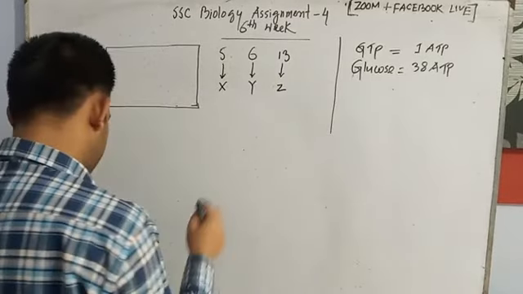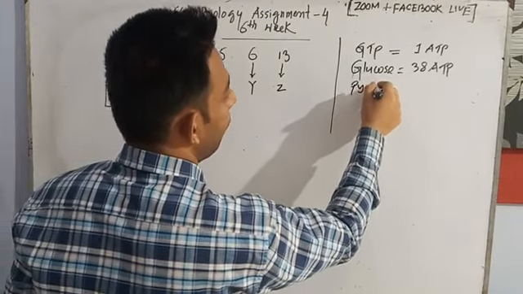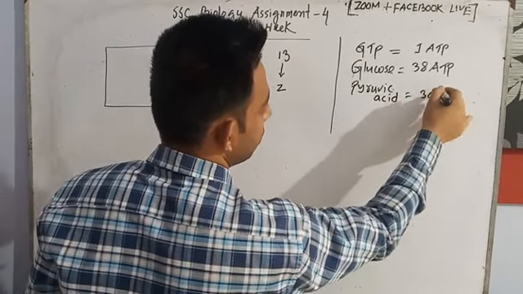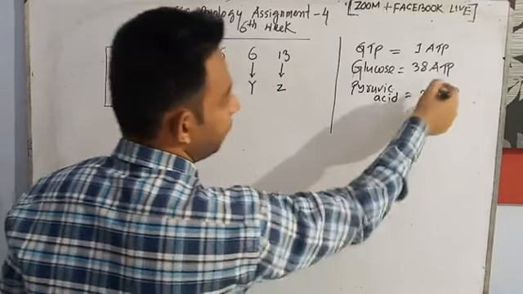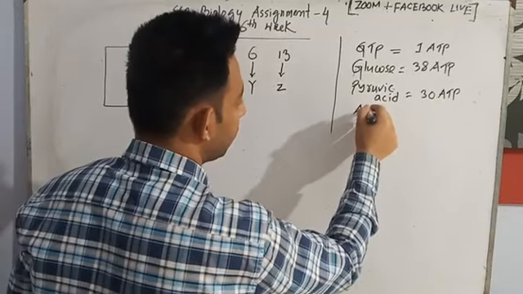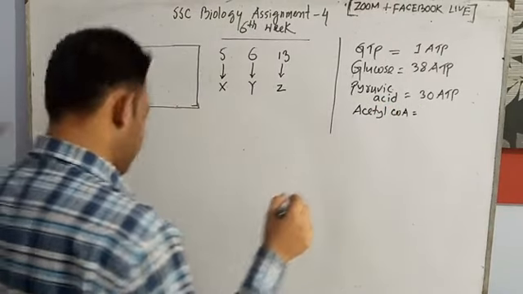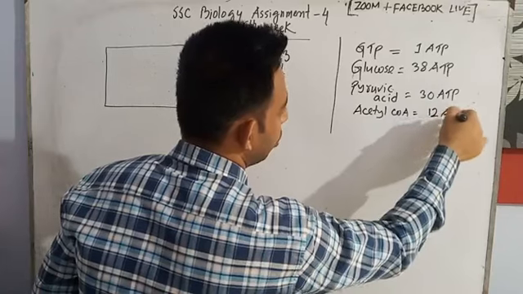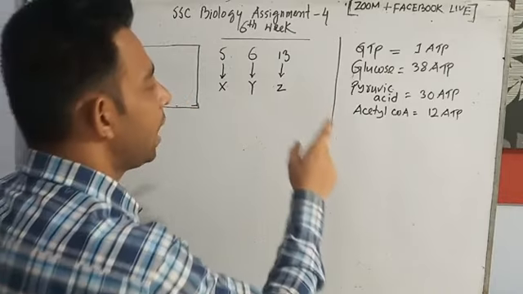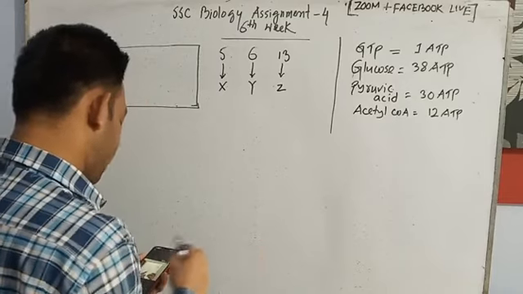Okay, then if we get the pyruvic acid, it is 30 ATP, since 2 pyruvic acids are there, 15 each, 15 plus 15 is 30 ATP. Then if we get acetyl-CoA, we will count the ATP number, 12 ATP. I don't go through the explanation because in your book, at the page number, you need the production of ATP chart. You can go through it to count how much ATP acetyl-CoA can produce.